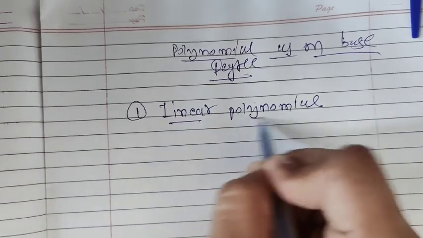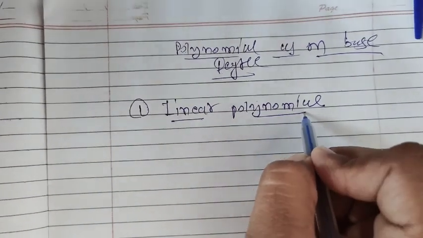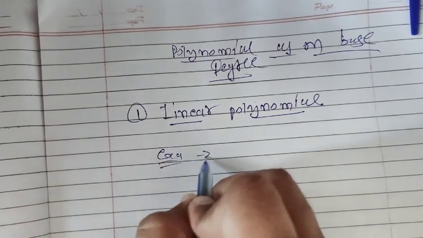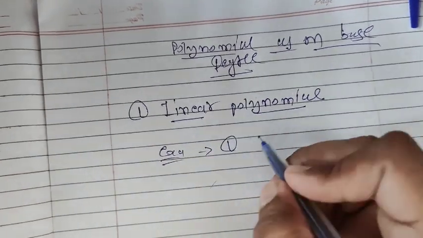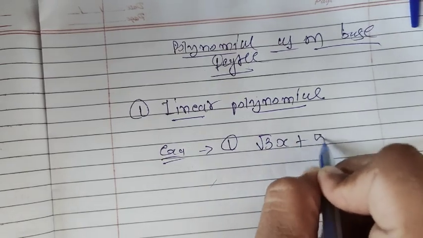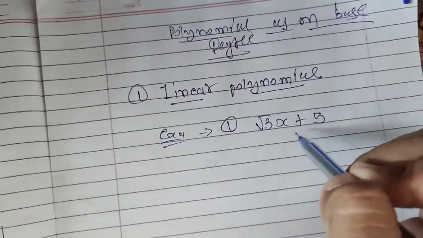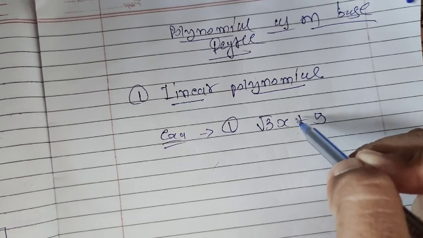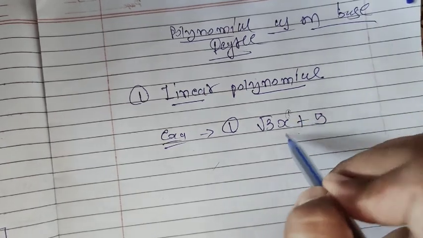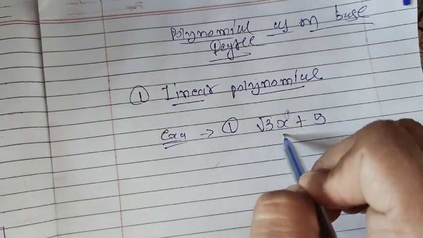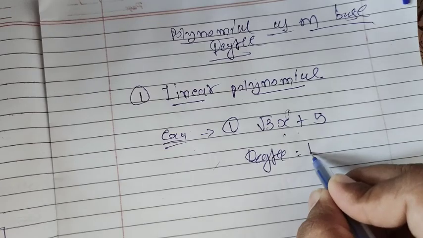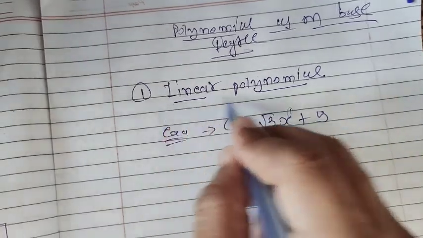So what is a linear polynomial? A polynomial whose maximum degree is 1 is called a linear polynomial. Example: root 3x plus 5. First of all, identify whether it is a polynomial or not. Yes, it is a polynomial because the degree of x is 1 and 1 is a whole number. But which type of polynomial is this? The degree is equal to 1, so this is called a linear polynomial.